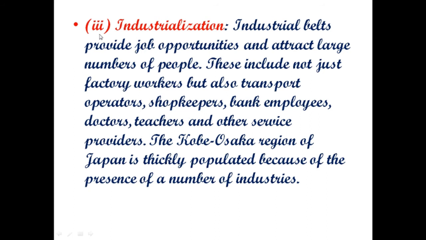Third point is industrialization. Industrial belts provide job opportunities and attract a large number of people. This includes not just factory workers but also transport operators, shopkeepers, bank employees, doctors, teachers, and other service providers. For example, the Kobe Osaka region of Japan. It is a thickly populated area because of the presence of a number of industries.